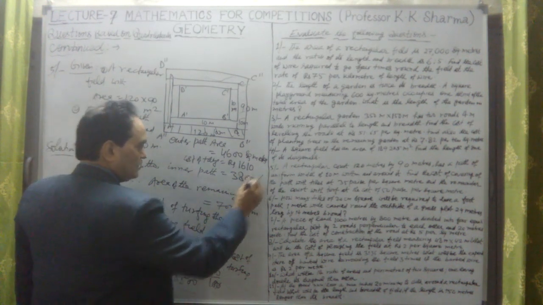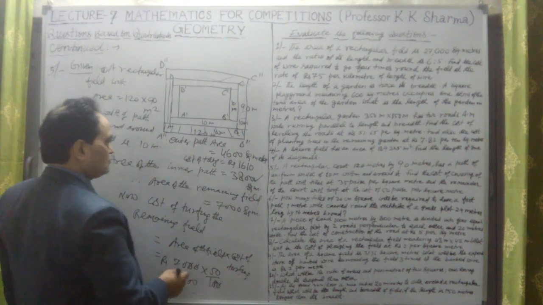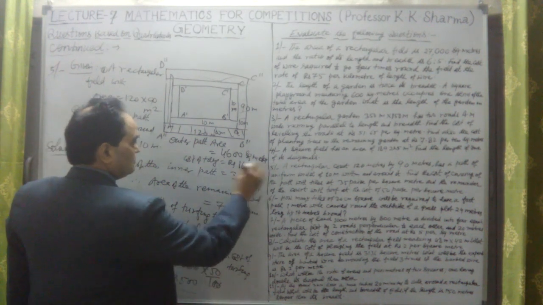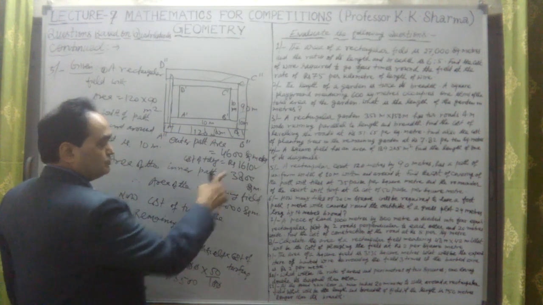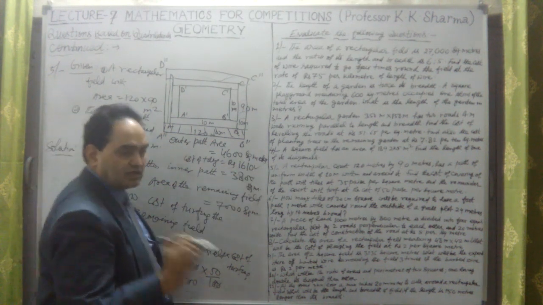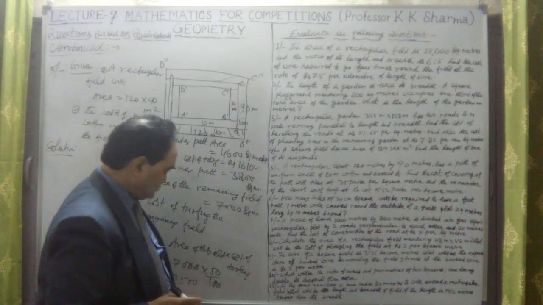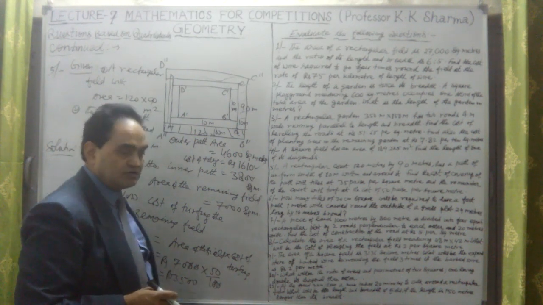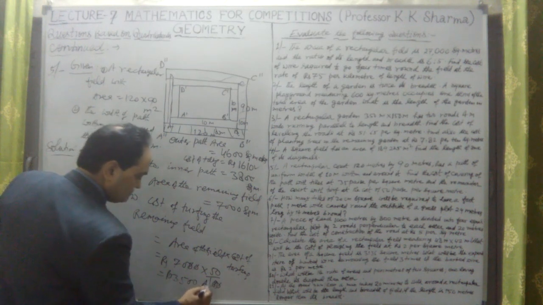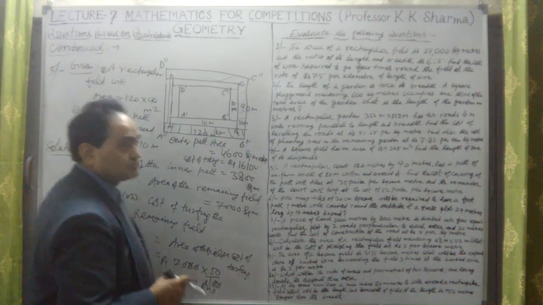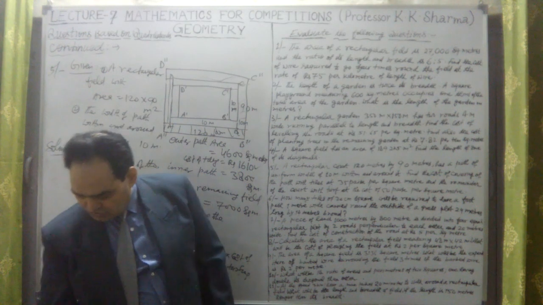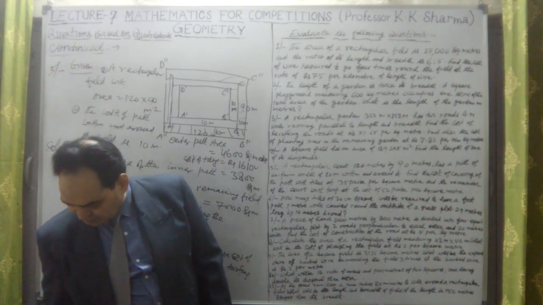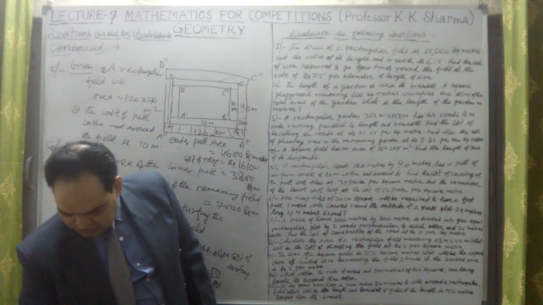Cost of tiling, sorry, cost of tiling is 1,610 rupees. 1,610 is the cost of tiling the path, and the cost of turfing the remaining field is rupees 3,500. This is the second answer. Question number 5 we have completed. Now let us take the next question, which is question number 6.